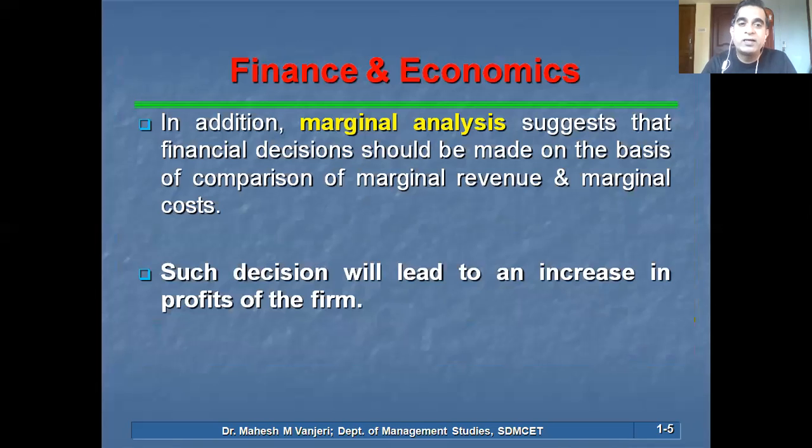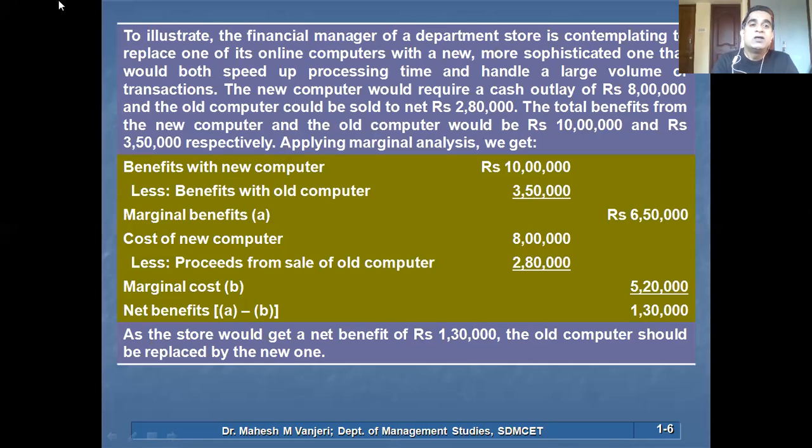The next slide illustrates how a decision should be made by a finance manager based on marginal analysis. In this illustration, the financial manager of a departmental store is contemplating replacing one of the online computers with a new, more sophisticated one that would both speed up processing time and handle a large volume of transactions.